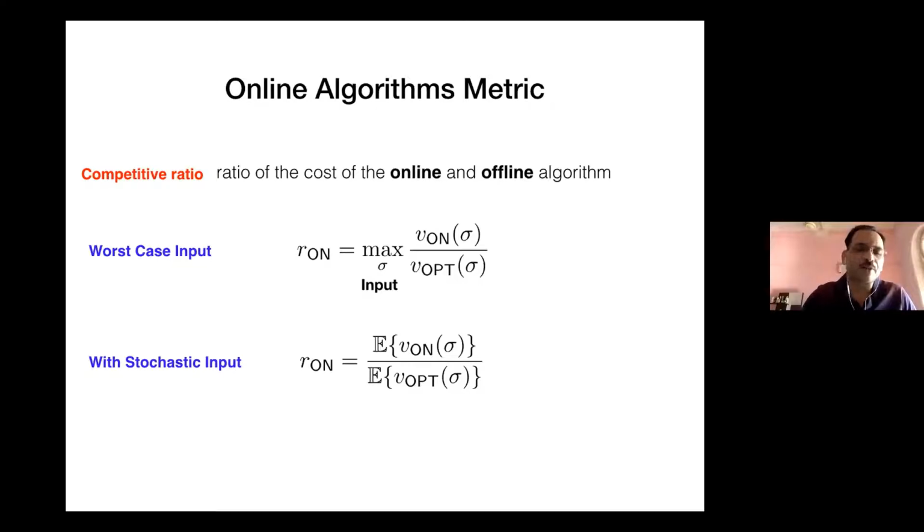In the stochastic input case, it is slightly easier. It's just the expected value of the online algorithm with respect to the expected value of the optimal offline algorithm. So there is no maximization with respect to sigma because the input is stochastic. We'll look at both these cases and they give rise to very different results. As you can expect, the worst case setting should be much harder than the stochastic input case.